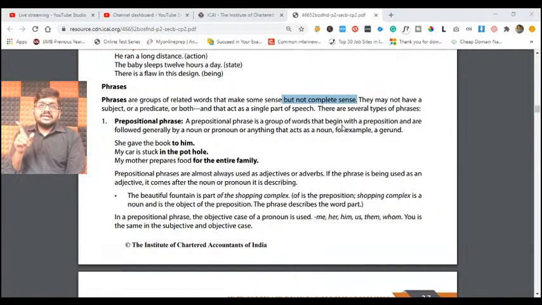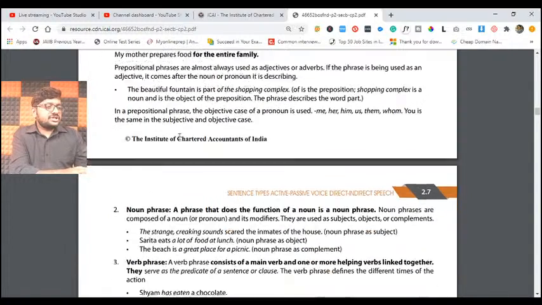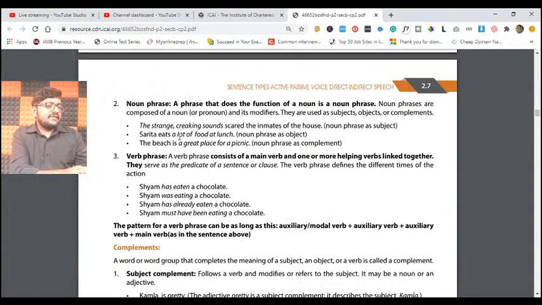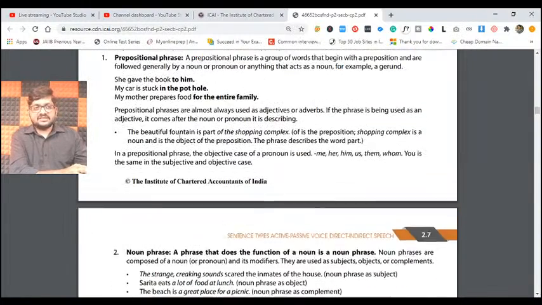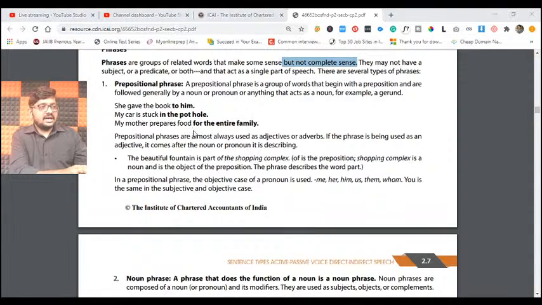But a clause will give complete sense also. We have already discussed that. It may not have a subject or a predicate or both. Sometimes anything may be missing, and these phrases can be divided into different types. Prepositional phrase, noun phrase, verbal phrase. Totally we have 3 different types of phrases, my dear friends. What are those? One by one we will see.